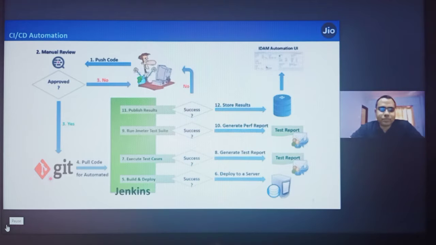Once it is available in the Git repository, it will be part of your whole pipeline. So Jenkins will build and deploy, do testing on it, and execute all the test cases which I just explained, like integration test cases and functional test cases. It will do performance testing, generate a performance report and a test report, and all these results get stored in MongoDB, where they are presentable in the IDAM automation UI. So I just wanted to give a demo on the automation UI, where you can see that whatever I'm saying is available on a daily basis.